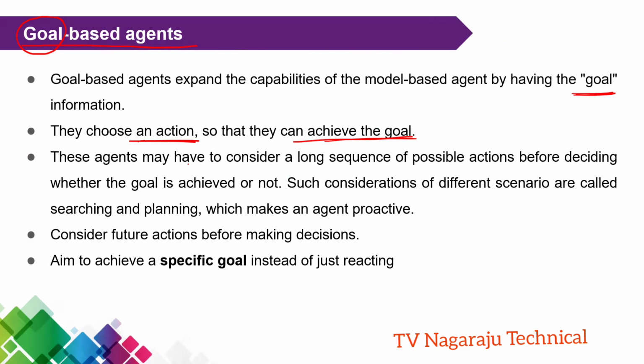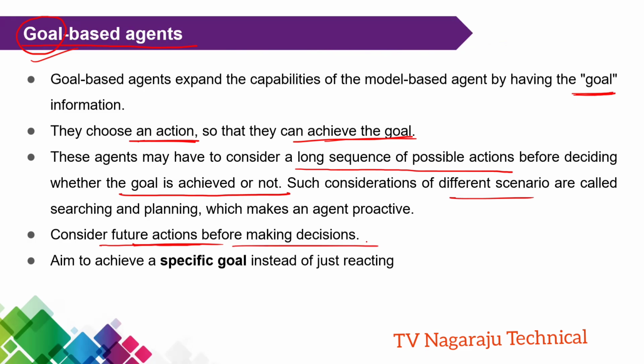So simply, goal-based agents have a long possible sequence of actions before deciding whether the goal is achieved or not. Means they are considering the different situations and selecting on which decision we achieve the goal successfully. That means understand the point. They consider the future action also before making the decision. You got my point? What is the future action? Achievement of the goal. Okay.